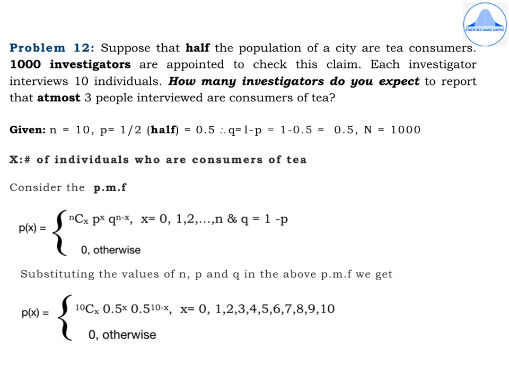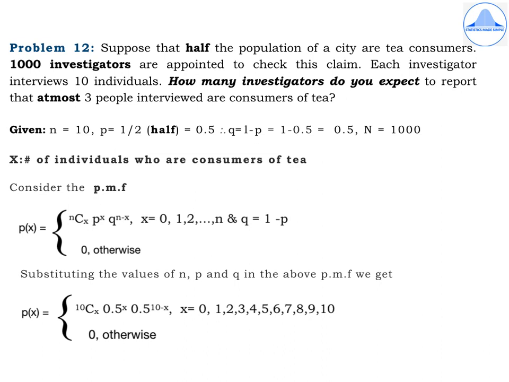Problem 12. Suppose that half the population of a city are tea consumers. 1,000 investigators are appointed to check this claim. Each investigator interviews 10 individuals. How many investigators do you expect to report that at most 3 people interviewed are consumers of tea?